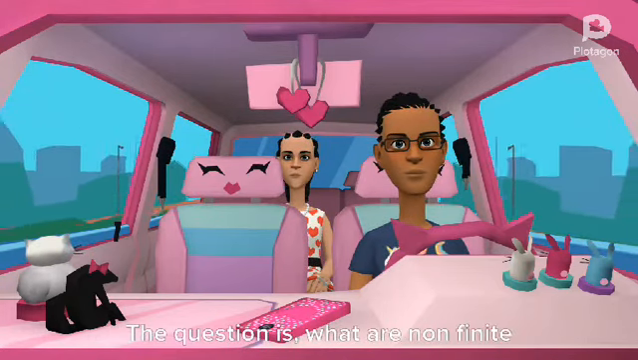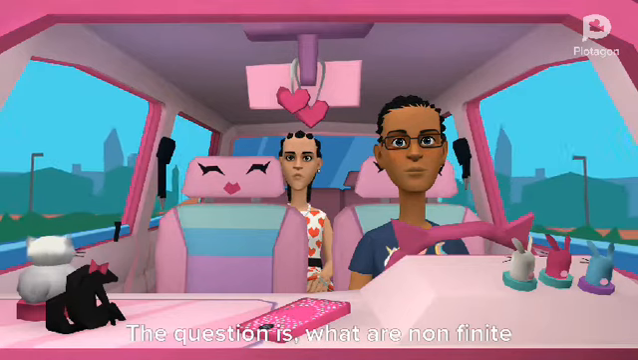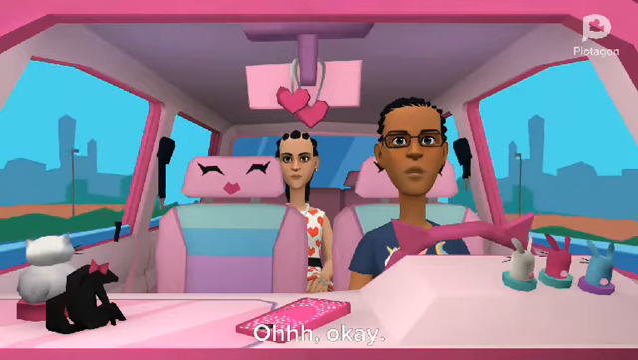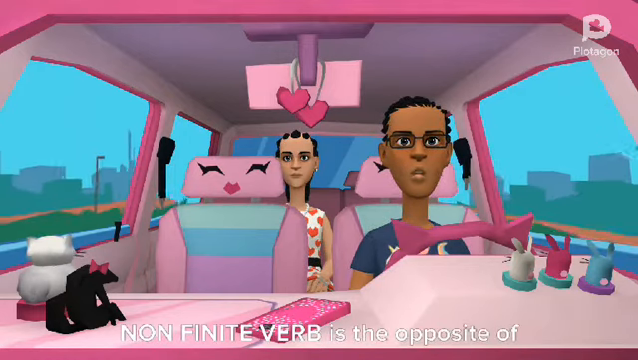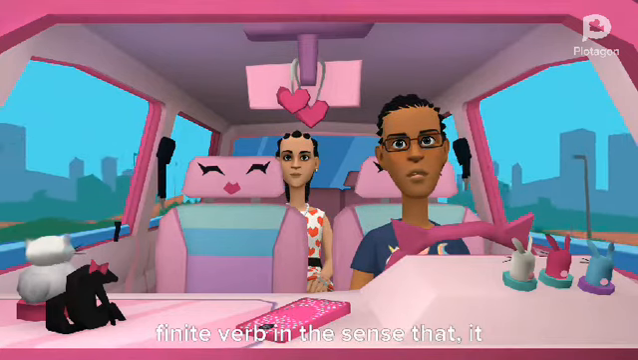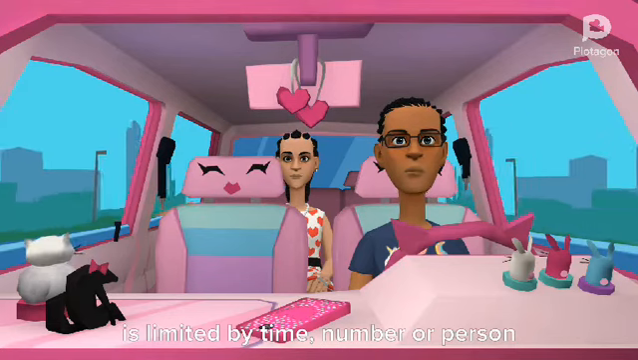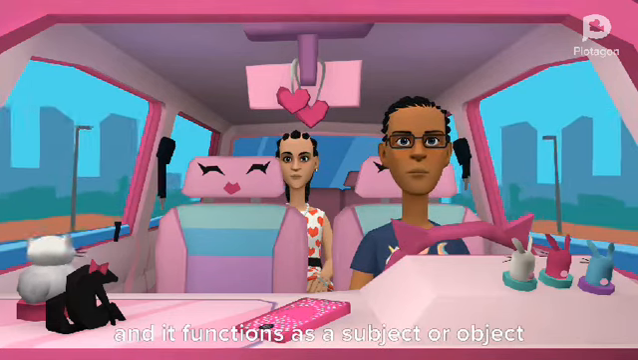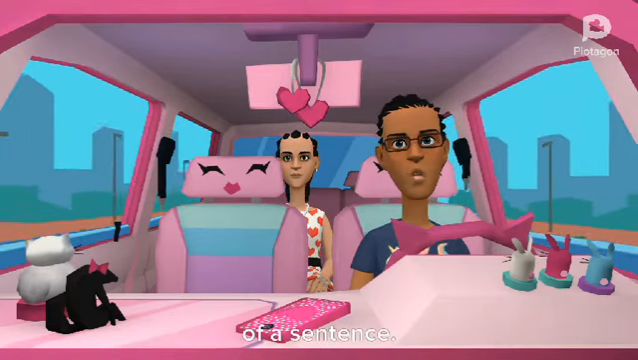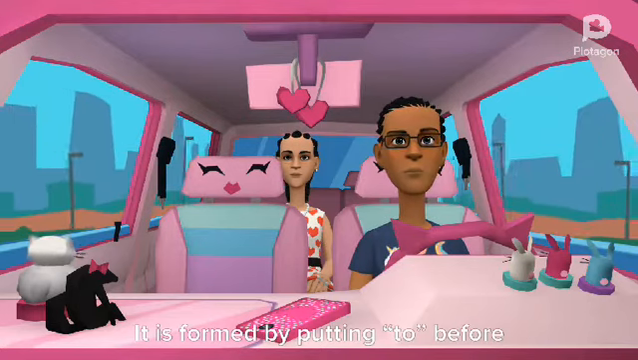Yes, Ma. The question is, what are non-finite verbs? Oh, okay. A non-finite verb is the opposite of a finite verb in the sense that it is not limited by time, number or person, and it functions as a subject or object of a sentence. It is formed by putting "to" before a finite verb.